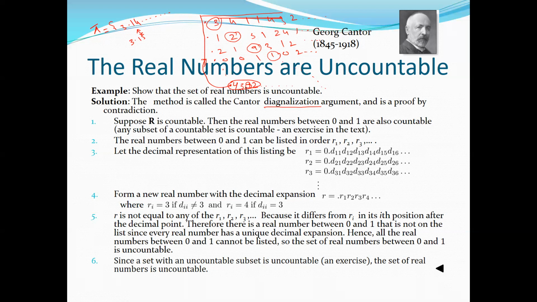That means there are many numbers left that are not presented in this table. So that means we cannot list all the real numbers in any fashion, in any table. We cannot have a sequence of them. We cannot make a sequence of the real numbers.